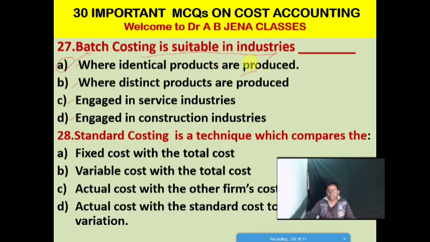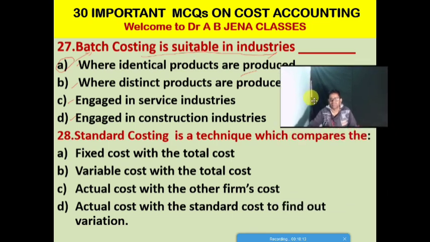So next one MCQ, on standard costing. Standard costing is a technique which compares the what? Option A, fixed cost with the total cost. Option B, variable cost with the total cost. Option C, actual cost with the other firm's cost, and the last option, D, actual cost with the standard cost to find out the variation.